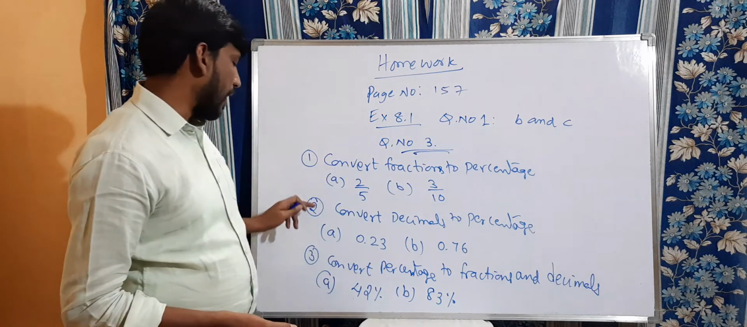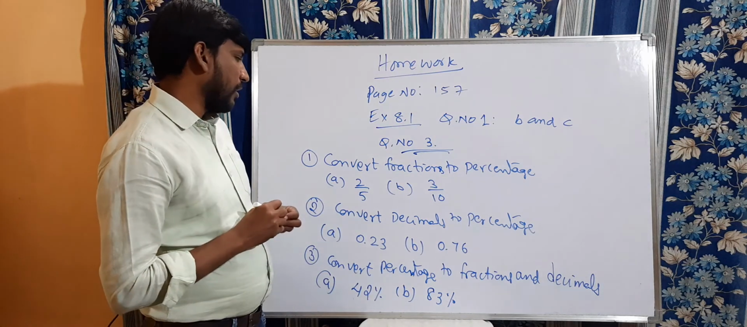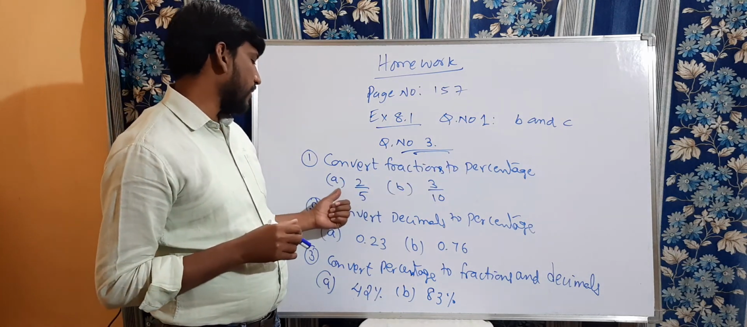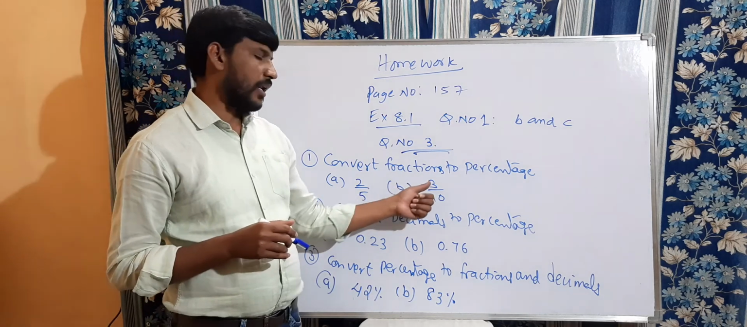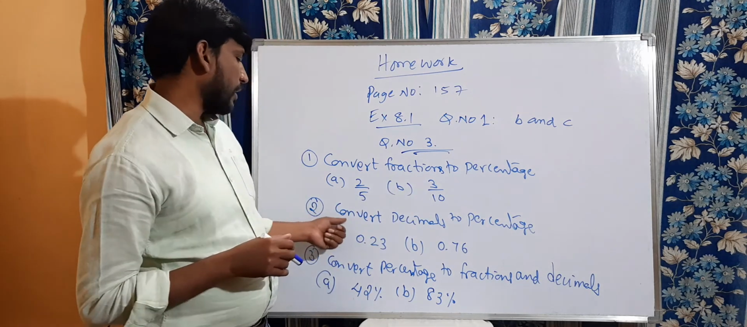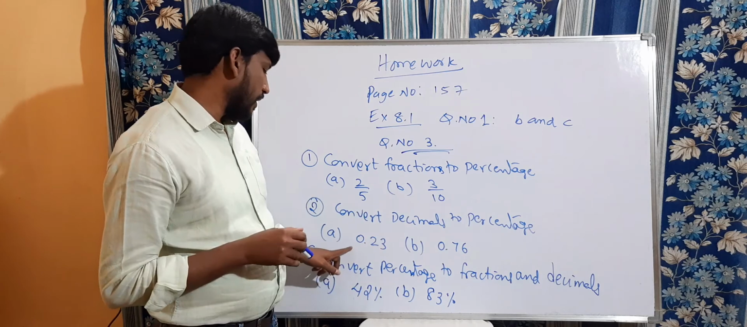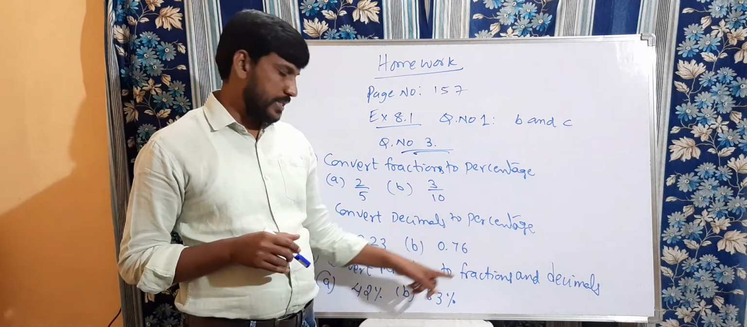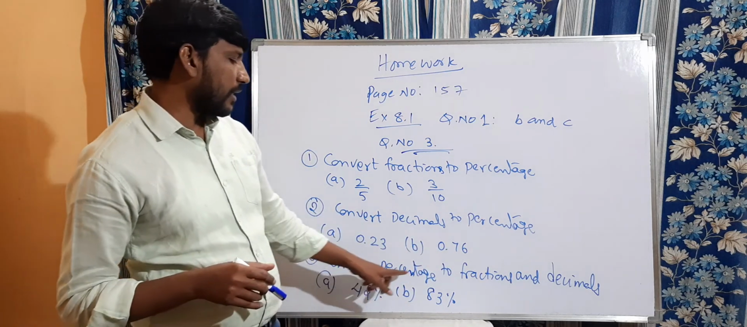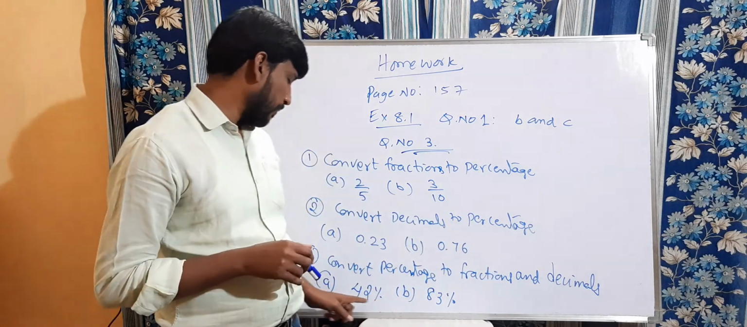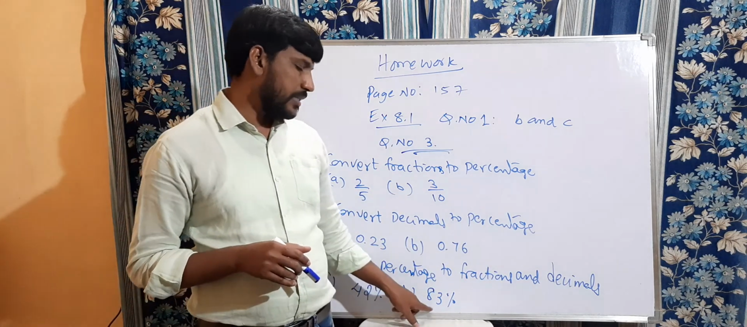The remaining 3 are: first, convert fractions to percentage. A is 2 by 5, B is 3 by 10. The second one is convert decimals to percentage. A is 0.23, B is 0.76. And the third question is convert percentage to fractions as well as decimals. A is 42 percentage, B is 83 percentage.